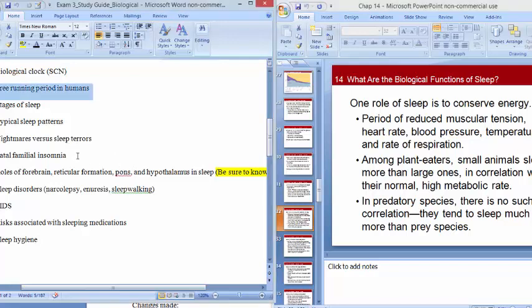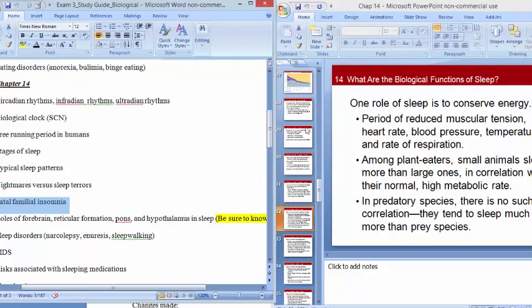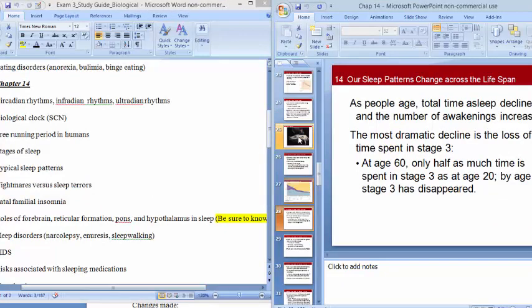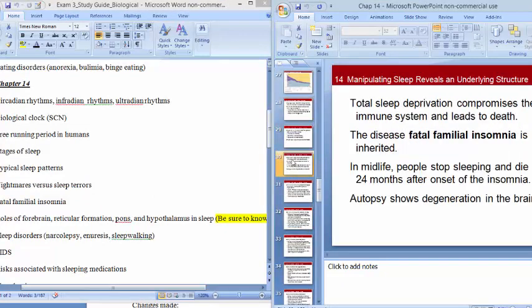Okay? Fatal familial insomnia is extremely rare, but that's the situation where a person stops dreaming. It's going to be in here somewhere. Let's see. Here we go.